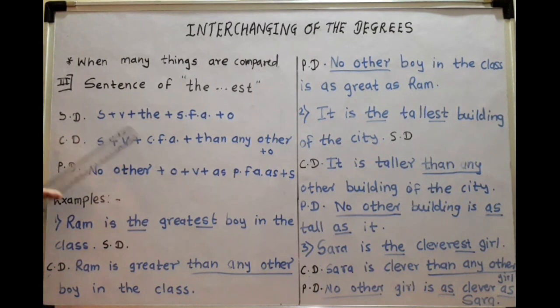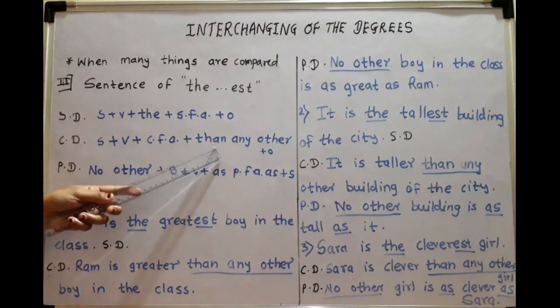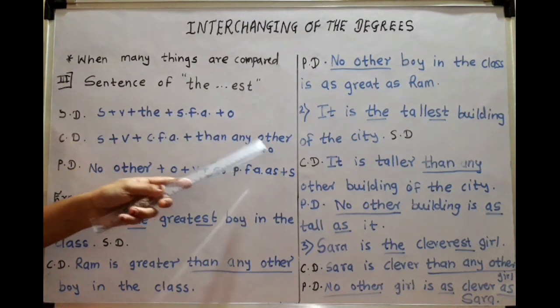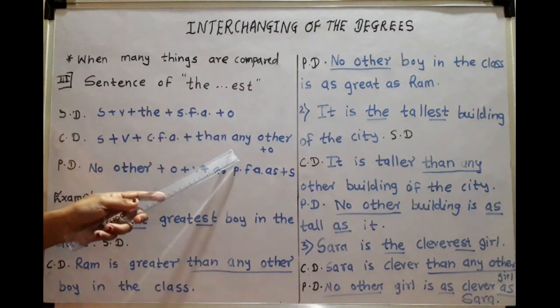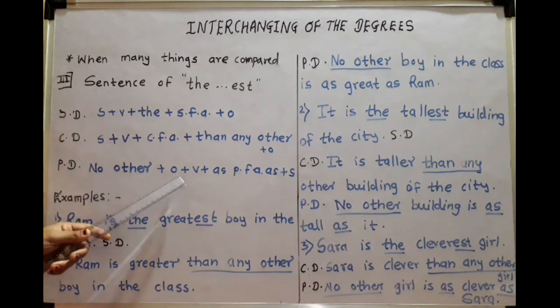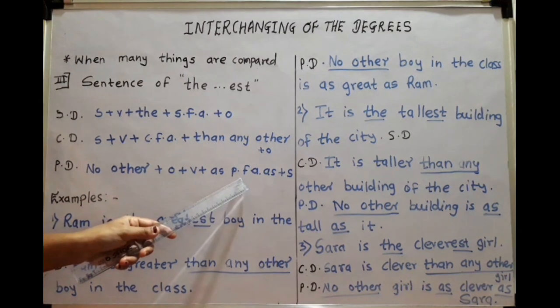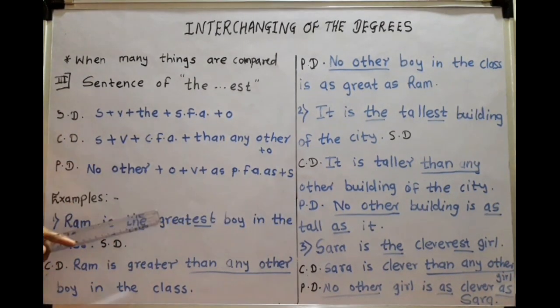Subject plus verb plus comparative form of adjective plus than any other plus object. When one of the was there, we made than many other. But here the EST is there, so we have to make it than any other. Positive degree: there we used very few, here we are using no other. No other plus object plus verb plus as, then the positive form of adjective, as, and then subject. So the meaning of the sentence should not change.